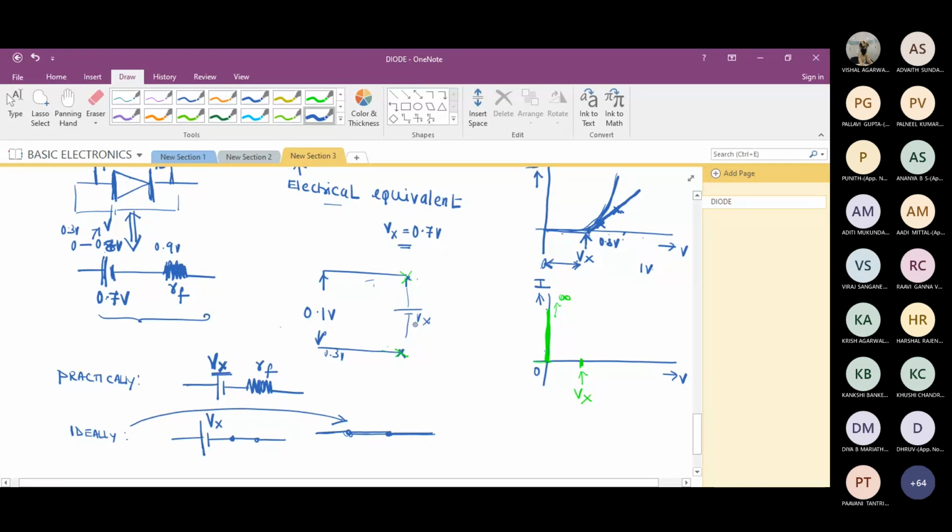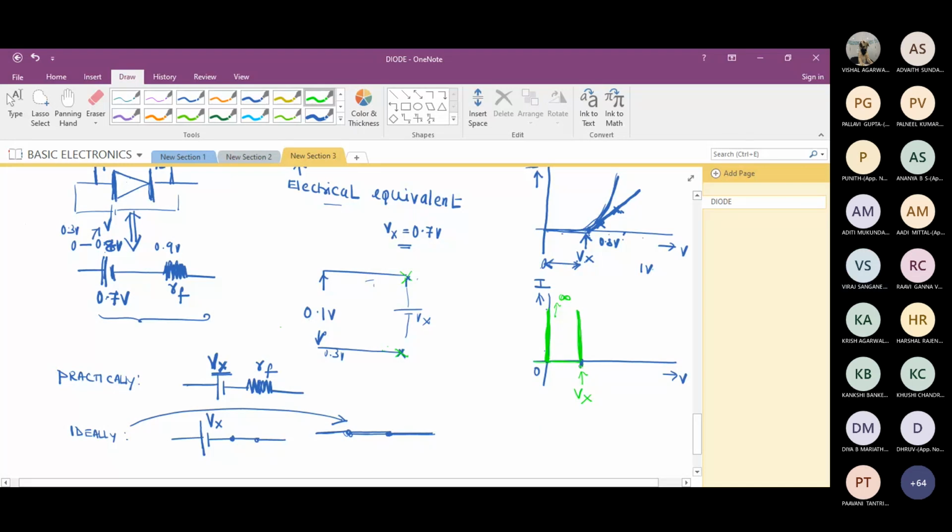Okay. My question: at this point Vx, if current shoots up like this, just like earlier, can you now draw the equivalent of this? Sir, I think it's the one that you had earlier drawn for ideal.